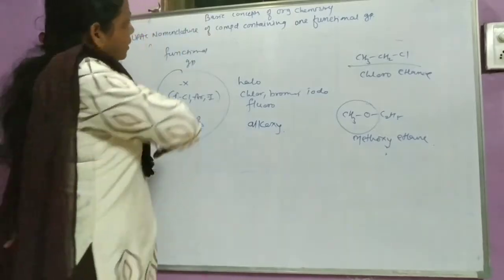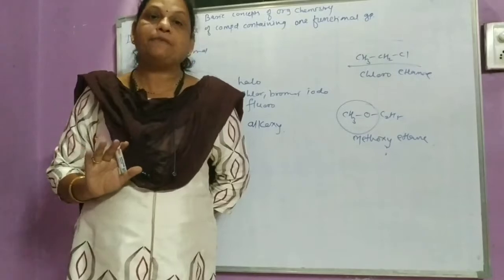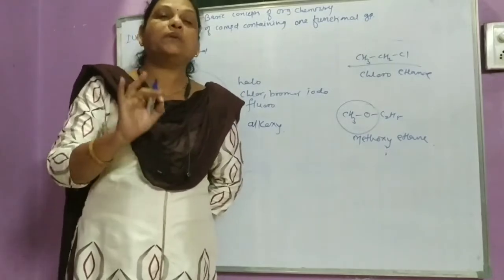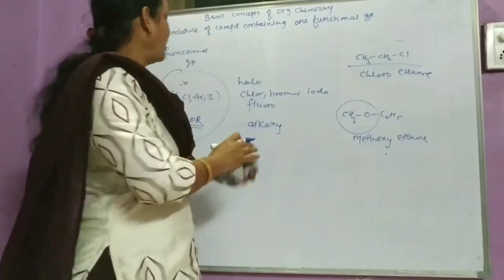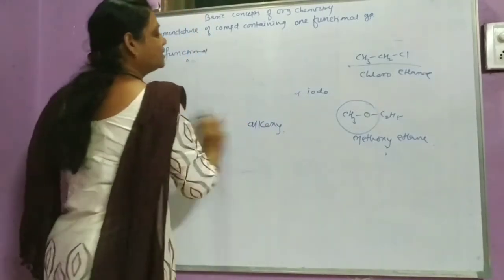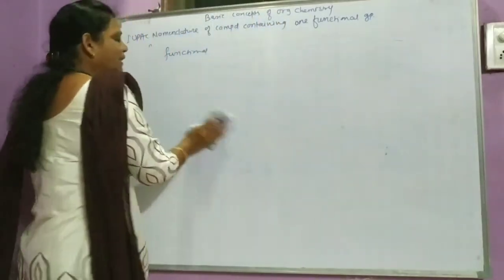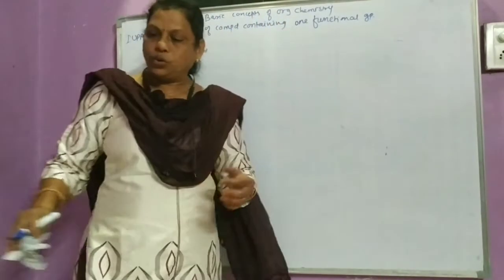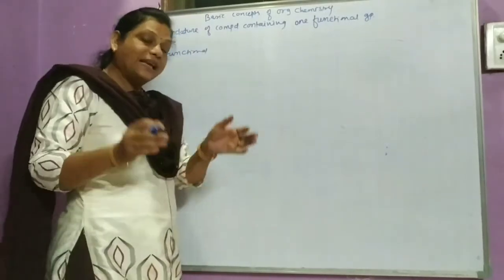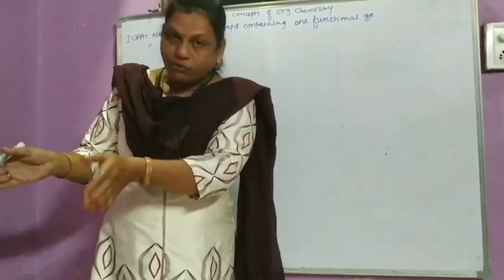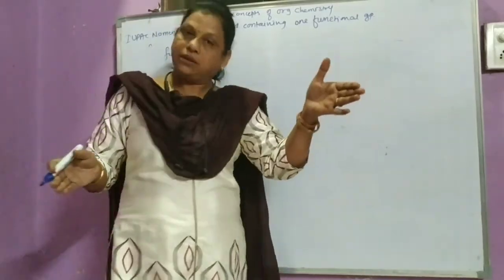Plus in addition to this rule, we need to give the location of the functional group. Not one means, for example, if the functional group is present at the one position, then it is not necessary to mention the position. But except for that one position, the location of the functional group in the given compound is necessary.